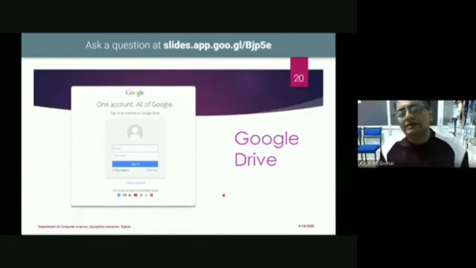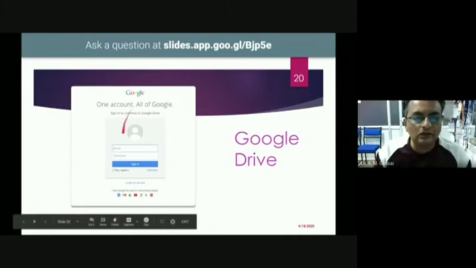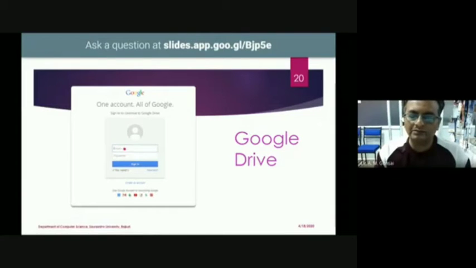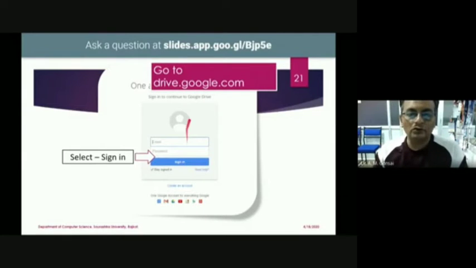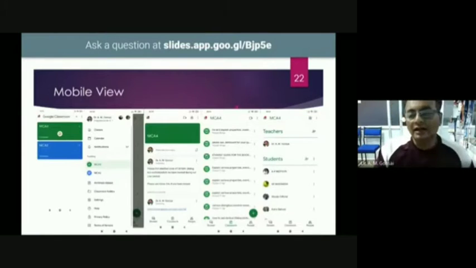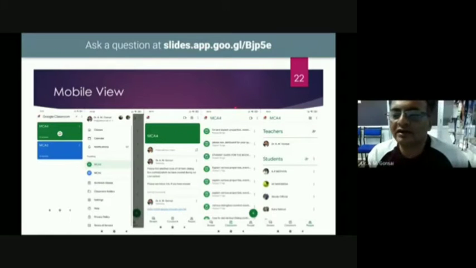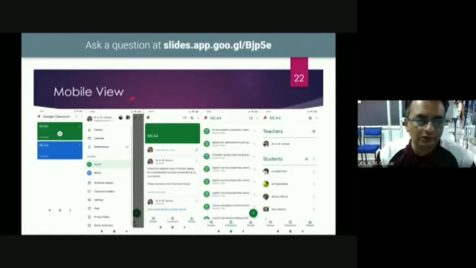Once you do everything and submit, all these things will go to Google Drive. To go to Google Drive, again you have to use your Gmail and password. If you want to go directly to Google Drive, you can use drive.google.com. On the website you get a different view, but inside the mobile you have another view. I have kept some pictures from my mobile, and these are the pictures. This is the front screen of my Google Classroom.